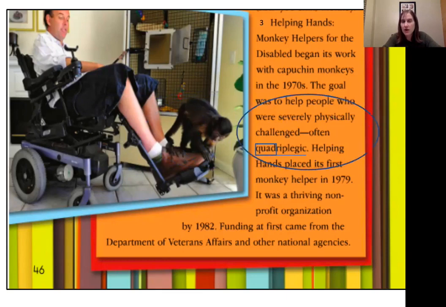It says right here that monkeys help people who were severely physically challenged, often quadriplegic. So that tells us that monkeys are really good with these severely physically challenged people. The text doesn't say why. Why do you think monkeys would be particularly helpful with these quadriplegics?